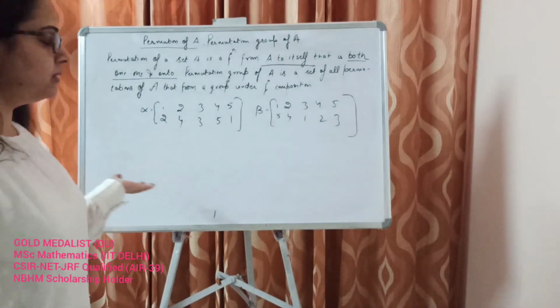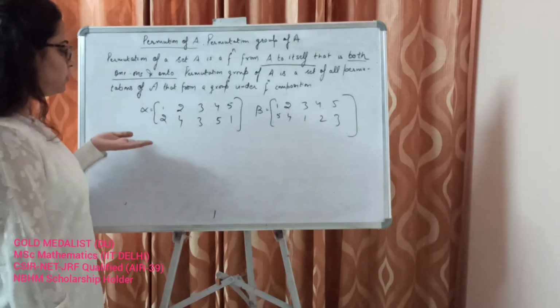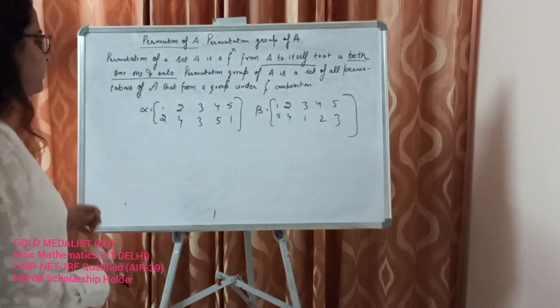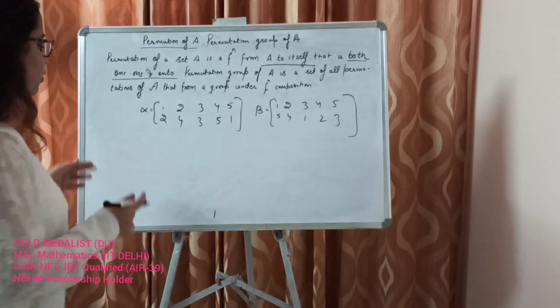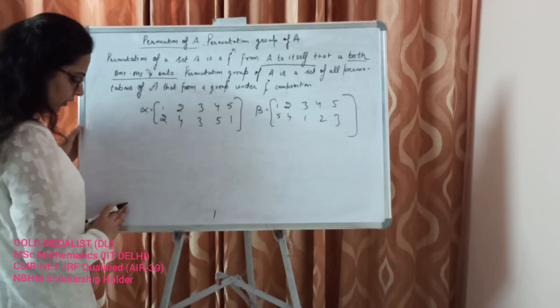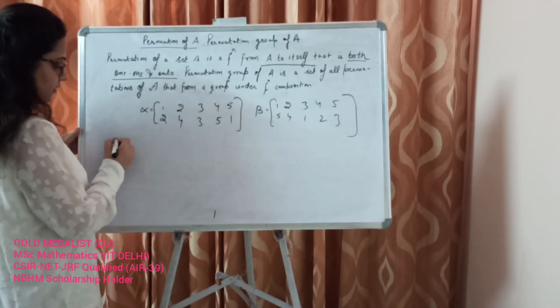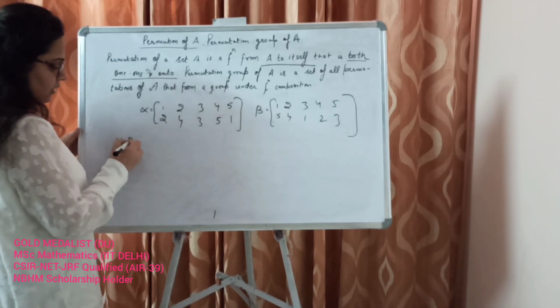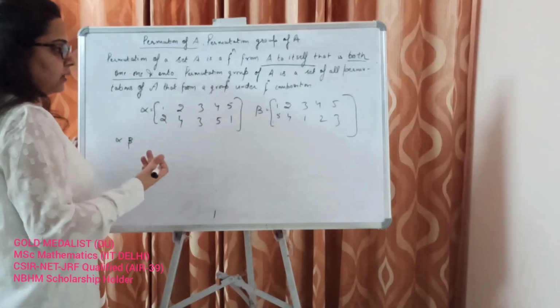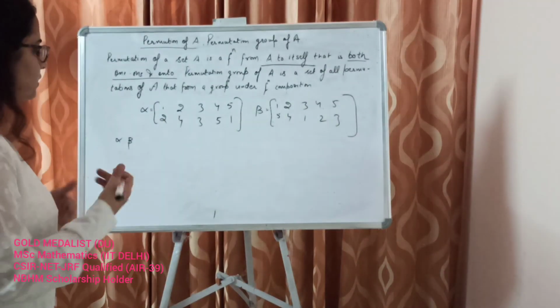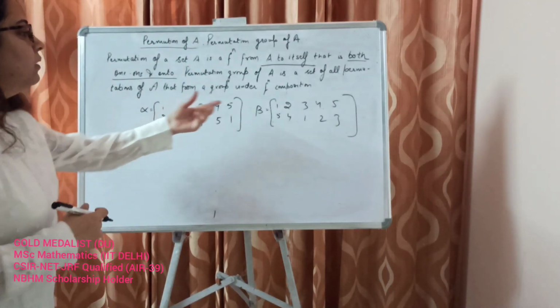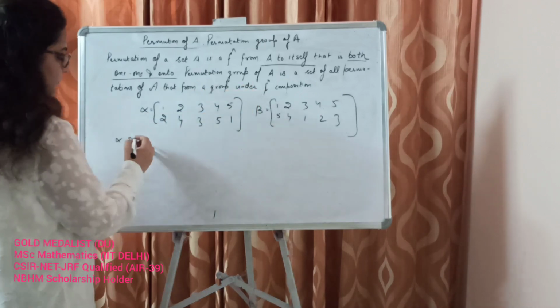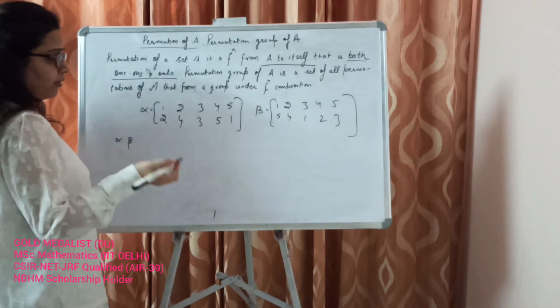Obviously permutation is a 1 1 onto function, so these functions are 1 1 and onto, and we just need to find out what is the value of alpha beta. We do not write any symbol, it's just understood that we are doing this operation under function composition. Now what should be alpha beta?